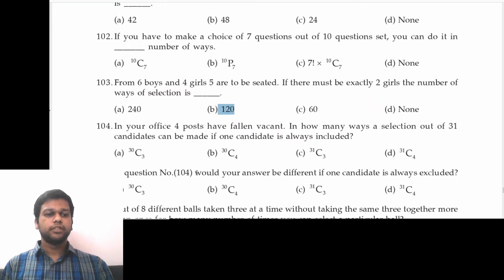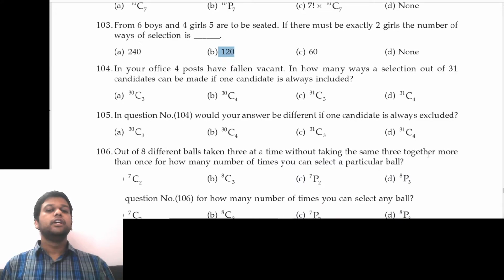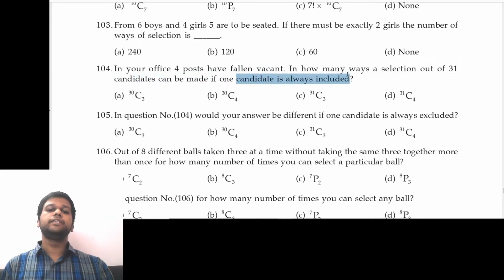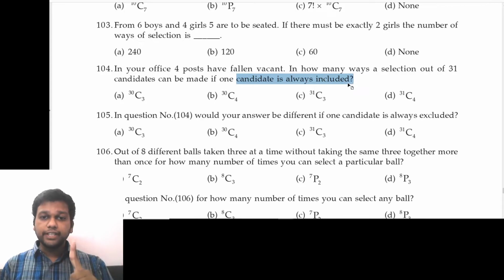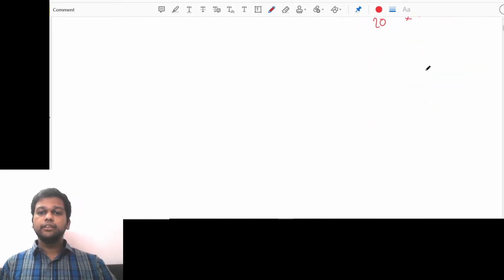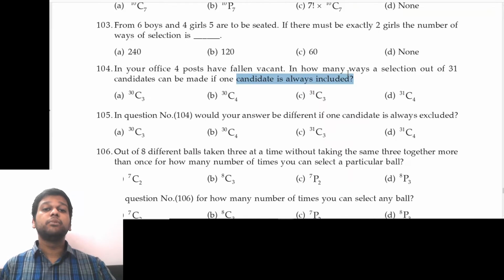104. Scroll down. In your office, 4 posts have fallen vacant. In how many ways can a selection out of 31 candidates be made if one candidate is always included? Okay, now if one candidate is always included, that means out of the total 31 candidates, we actually have only 30 available for selection.